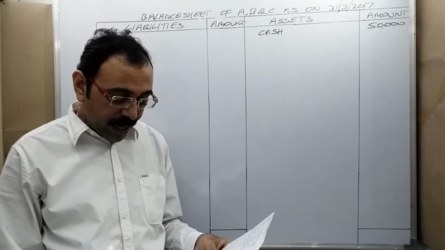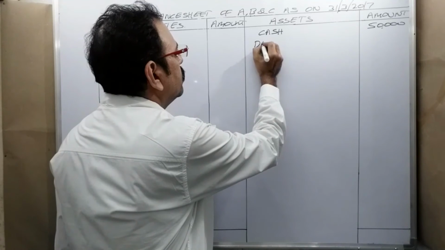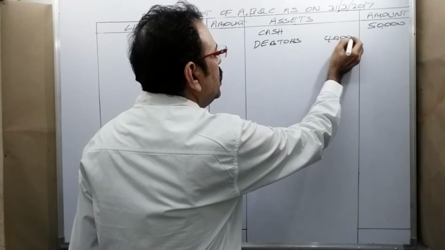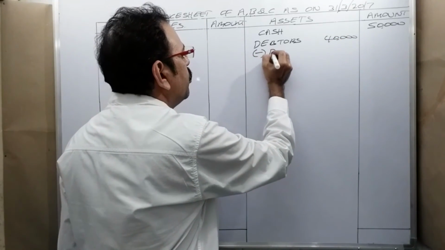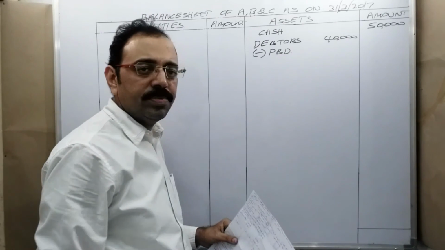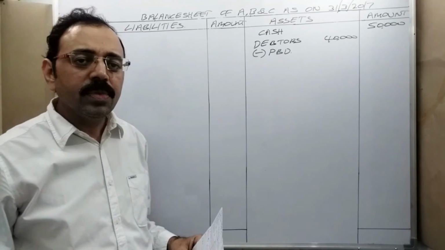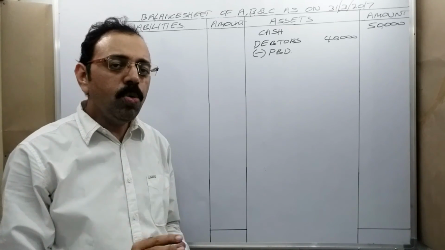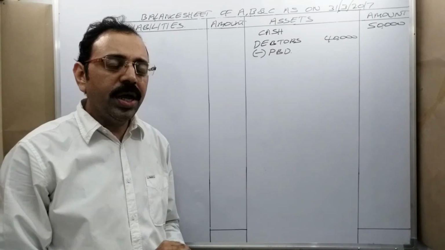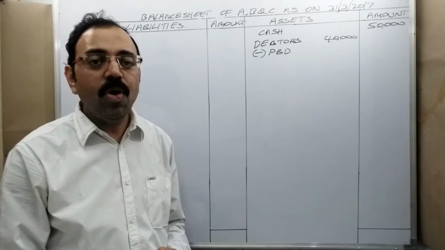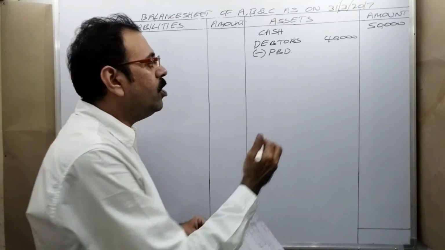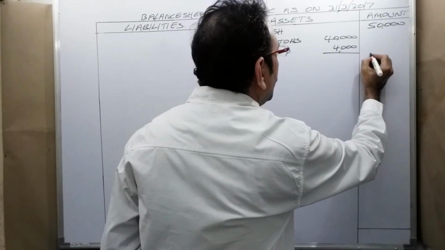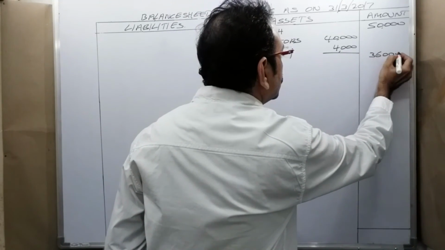But now, debtors value in inner column, write 40,000 minus provision for bad debts. See, the adjustment is clearly giving that we should increase the provision for bad debts. Now, what is the new provision for bad debts amount? In the revaluation account we wrote 4,000 rupees. That amount we should deduct here. Then the remaining amount is 36,000 rupees.